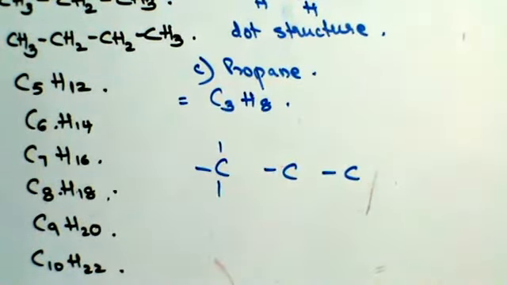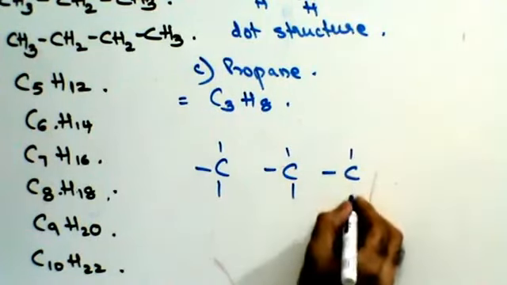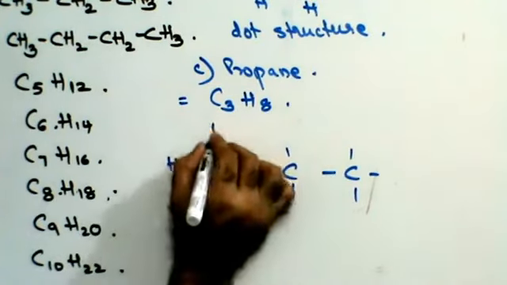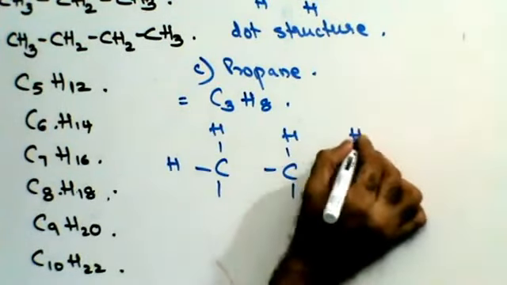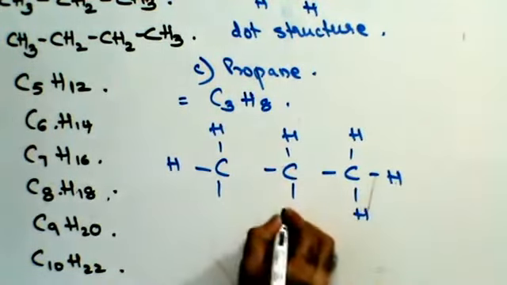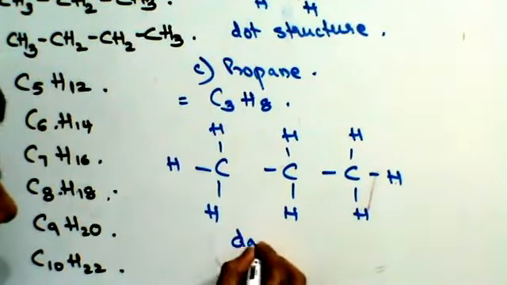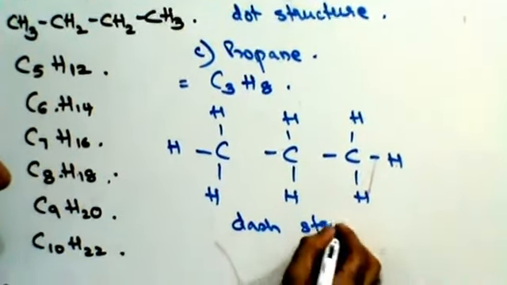Each carbon has a valency of 4. The remaining bonds are connected to hydrogen atoms. This is your structure of propane, the dash structure of propane.